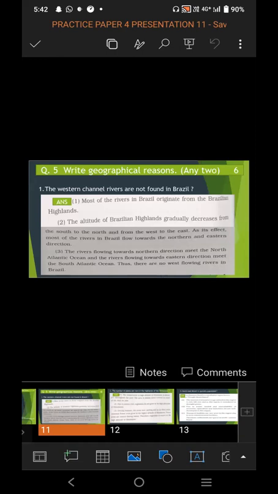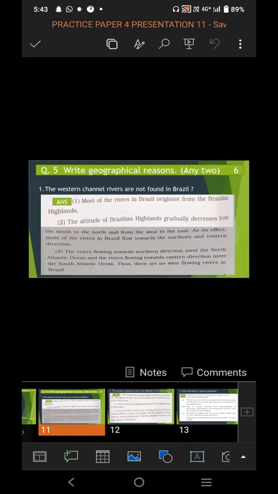If you write the particular correct answer to the question asked, you will get full marks. Writing should be neat and clear, the answer should be proper, with no scribbling on the answer sheet. Points should be given, or you have to write the answer point-wise. So in question number 5, write give reasons. Any 2 you have to write from the given 4, and it is of 6 marks. 1 give reason is for 3 marks, 2 give reasons for 6 marks. The answer should be written properly in detail and appropriate to the reason.